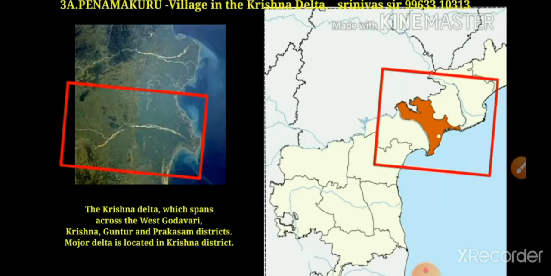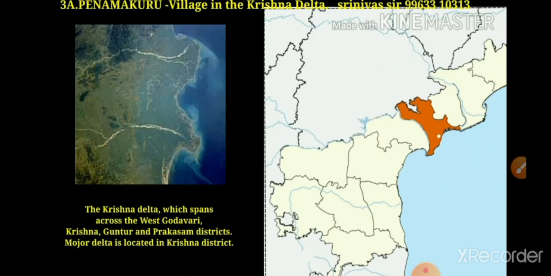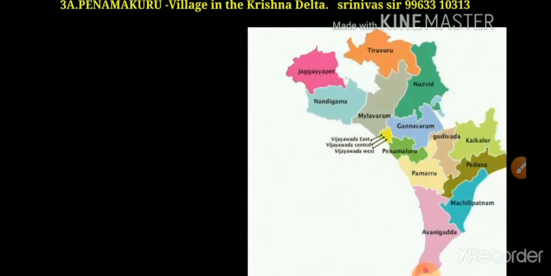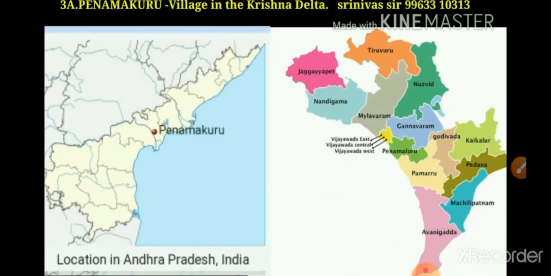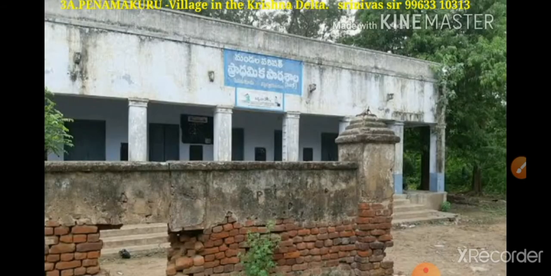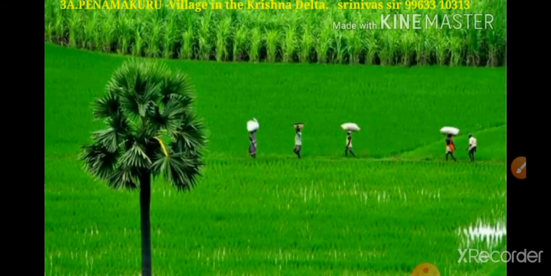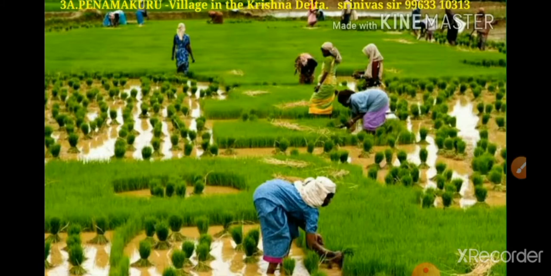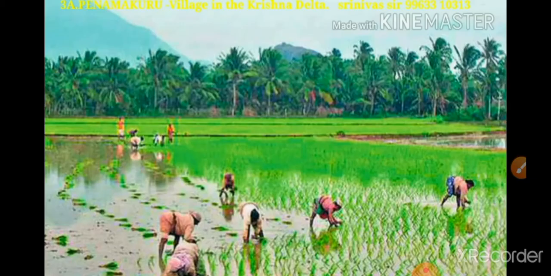The Krishna delta spreads across the West Godavari, Krishna, Guntur and Prakasam districts. The major delta is located in which district? Krishna district. Today we are going to learn about Penamakur village. It is a Krishna delta village located in Andhra Pradesh, east of Vijayawada. See the land. It is very fertile soil, suitable for farming.